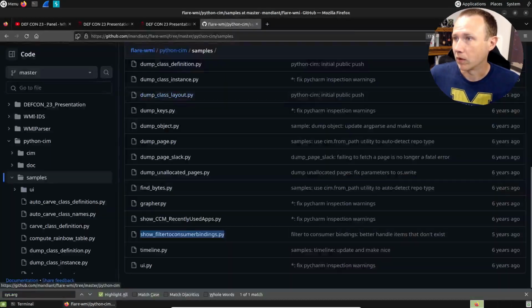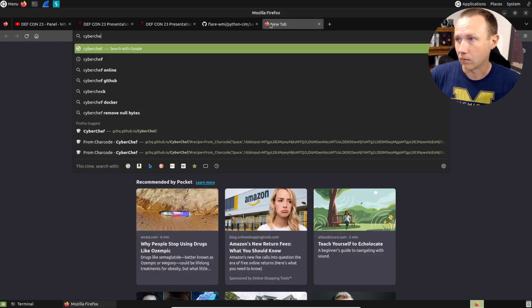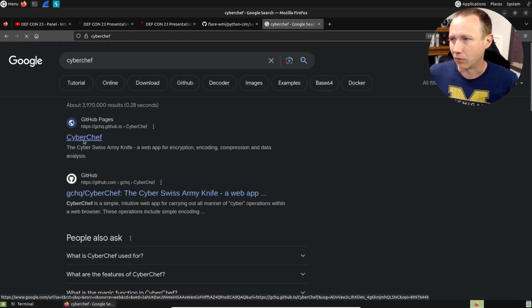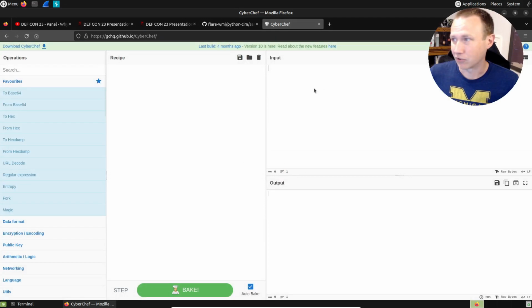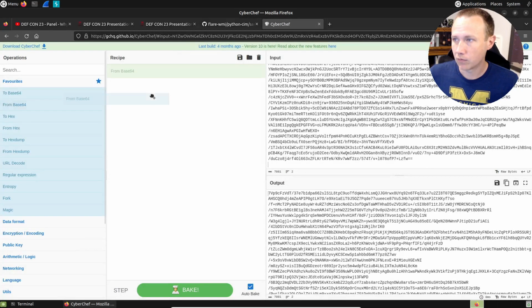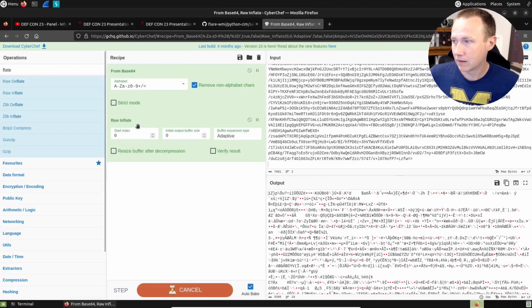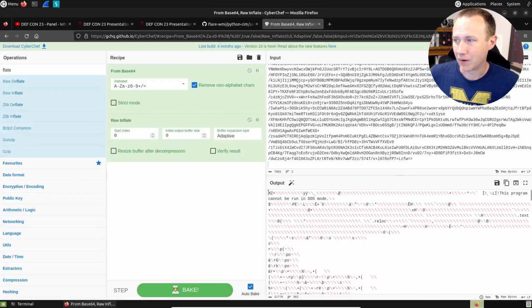Let's jump over into CyberChef. Whenever I have to do inflates, that's always a useful one to use here. And I'll show you another trick we can do here. We'll paste in here. We're going to do from base64, then raw inflate. And hopefully, yep, we've got a Windows executable down here. "MZ... cannot be run in DOS mode." That's perfect. I want to take a look at this.